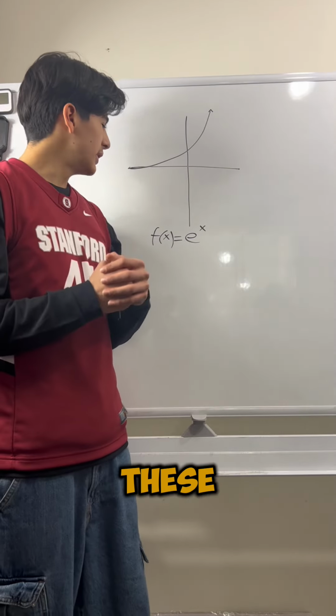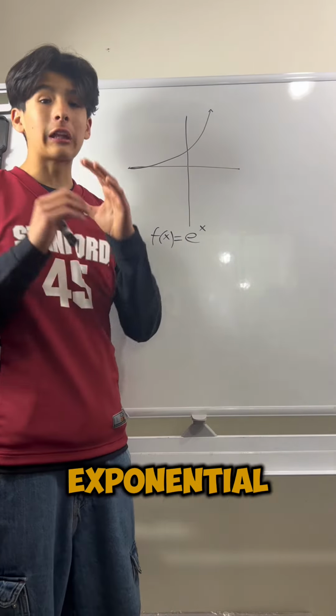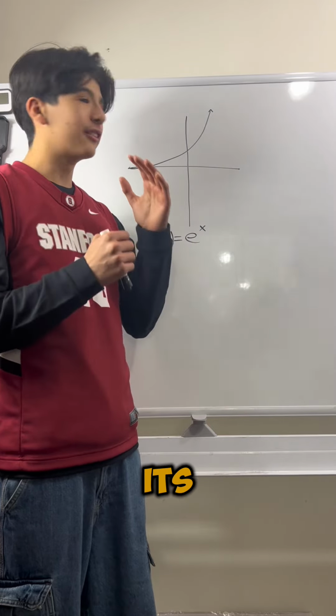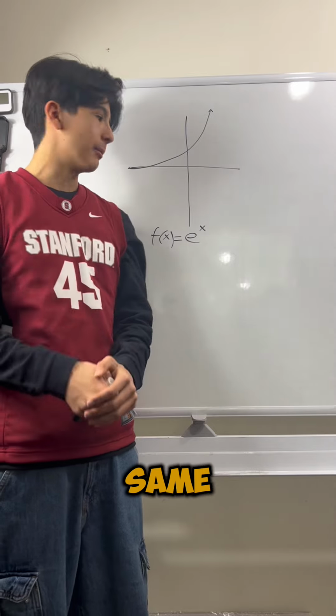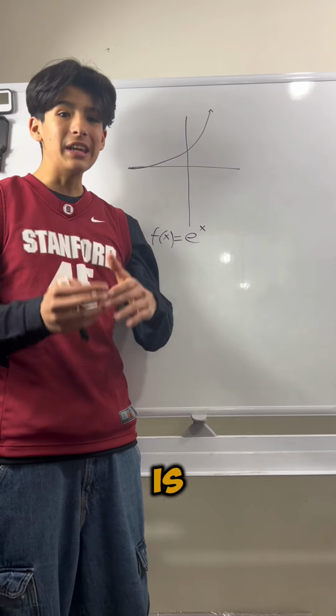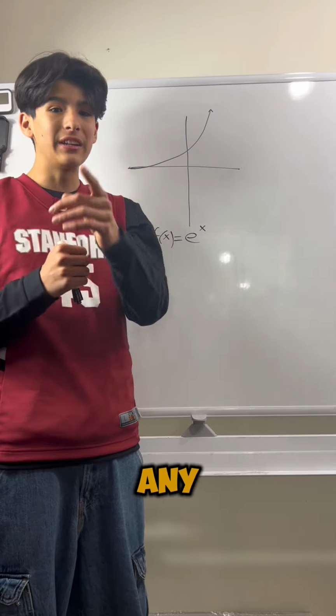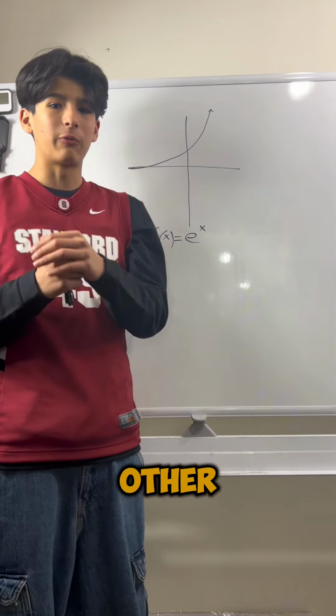Another cool thing about e is that whenever you take its graph, its exponential graph, so e to the x, its derivative or slope at any given point is the same. So the derivative of e to the x is e to the x, and you can't get that with any other function. To explain this better, I'm going to do an example.